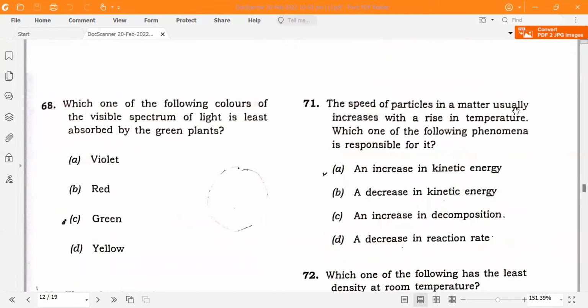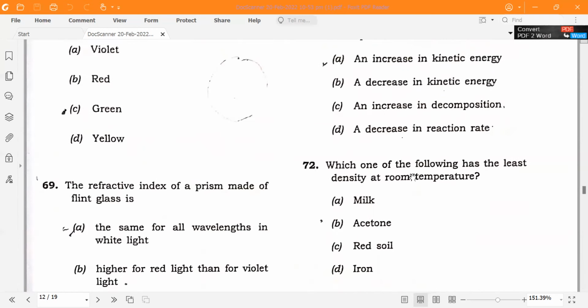The speed of particles in a matter usually increases with a rise in temperature. Which one of the following phenomena is responsible for an increase in kinetic energy? Which one of the following has the least density at the room temperature? Acetone.